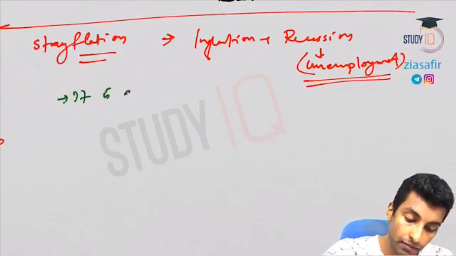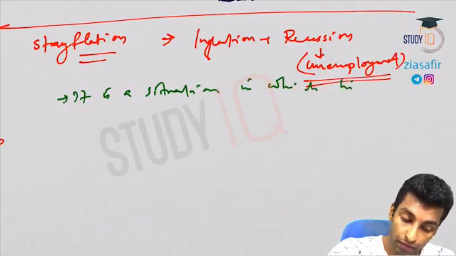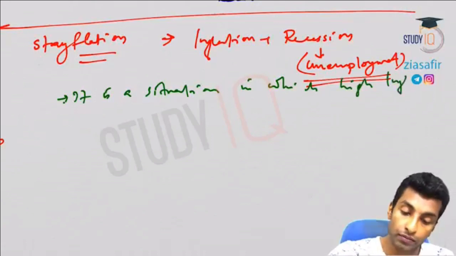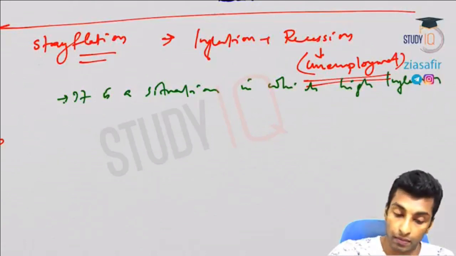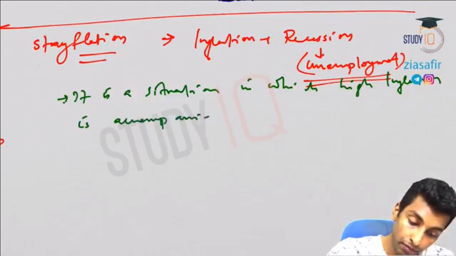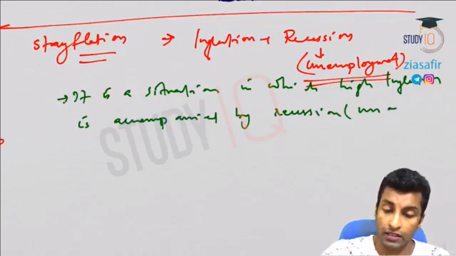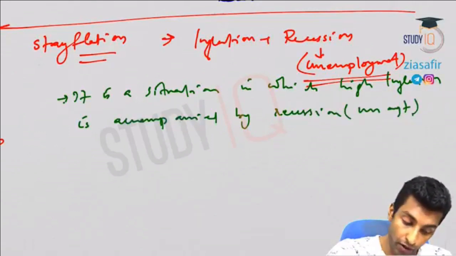It is a situation in which high inflation is accompanied by recession. That means unemployment. Okay.